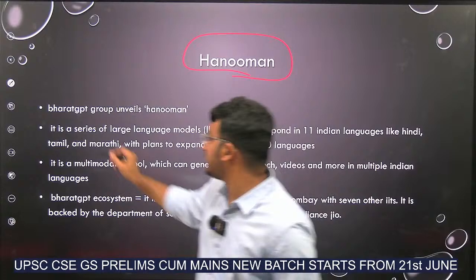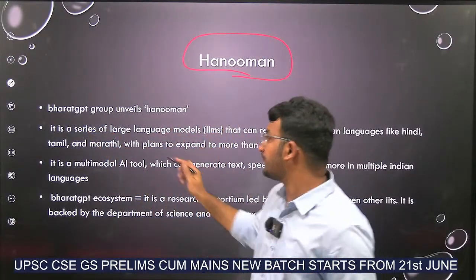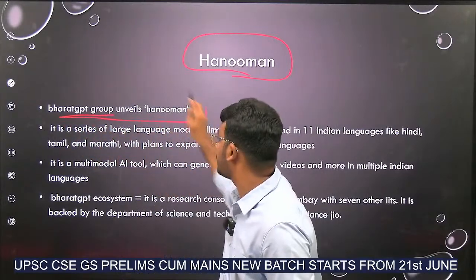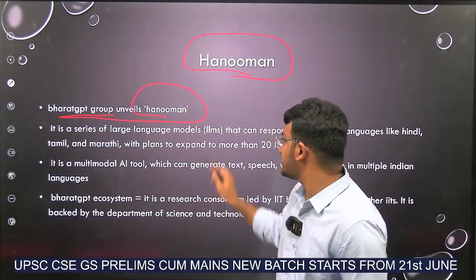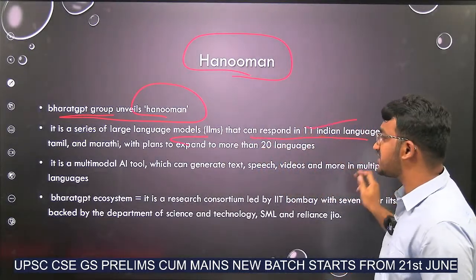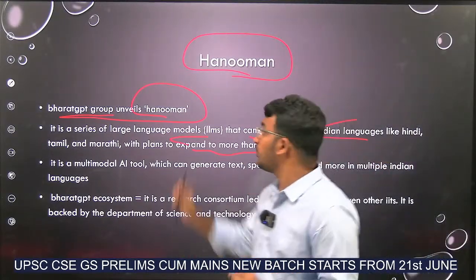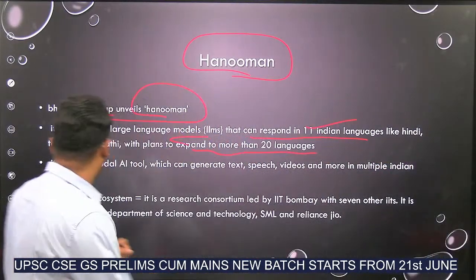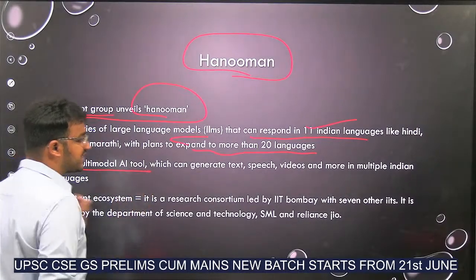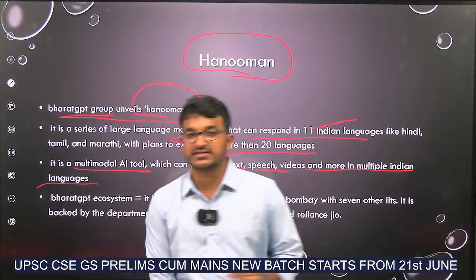Okay. Similarly, this Hanuman is a form of ChatGPT developed by the Bharat GPT group. It is a series of large language models that can respond in 11 Indian languages and plans to expand to more than 20 languages. Now, what is the use of this Hanuman? It is a multi-modal AI tool which can generate text, speech, videos and more in multiple Indian languages.